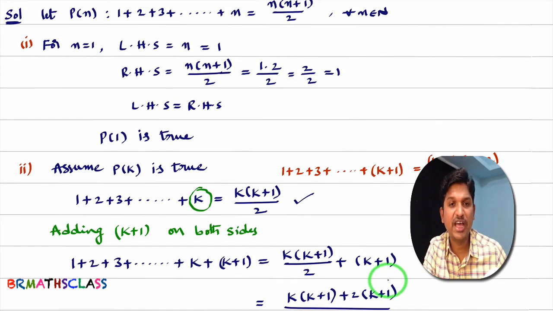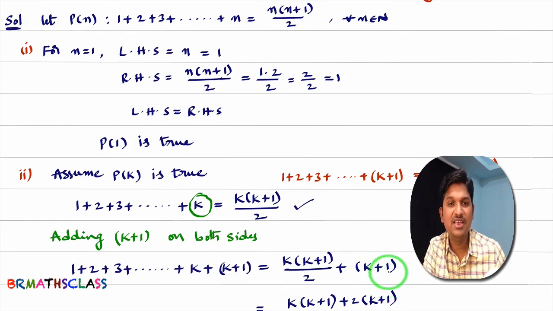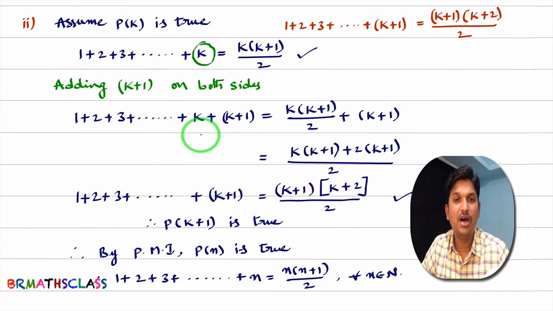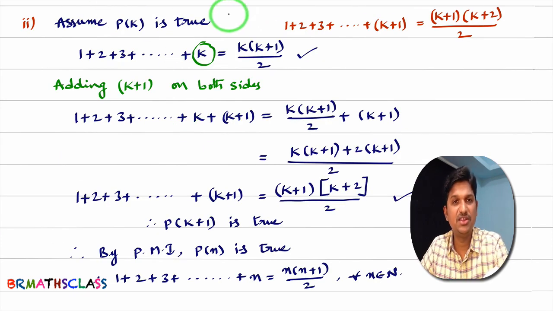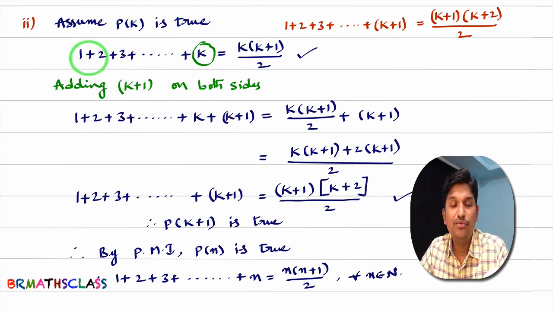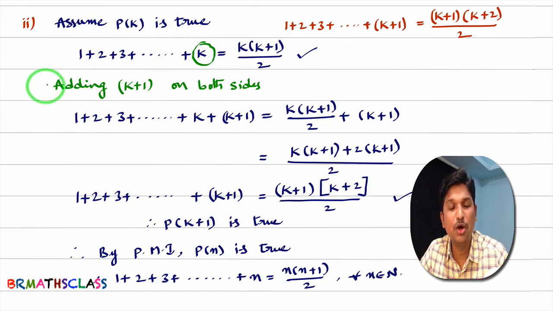That's why I took time to explain all the things in detail. See here what is happening exactly. First, what statement we are trying to prove, I took that statement as p of n. And then I proved the statement is true for n equal to 1. After that, I assumed that p of k is true. After assuming p of k is true, we will write what is p of k. And then we'll add a particular term on both sides. This is the key step. How to get this key step? In this p of k, at this kth term, wherever k is there you write k plus 1. What term you will get, you add that term on both sides.